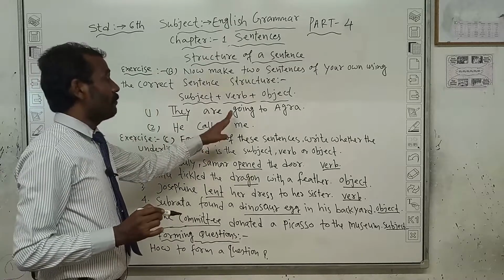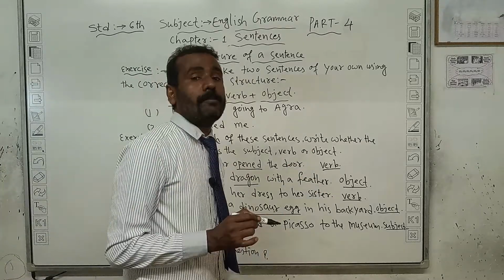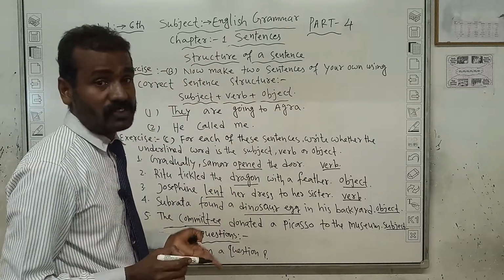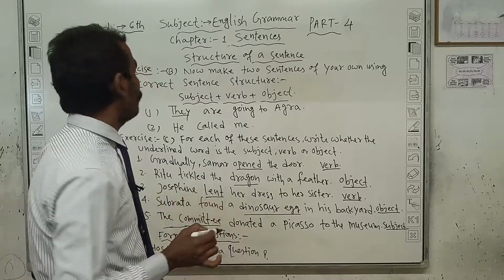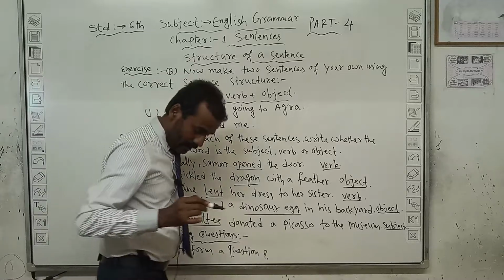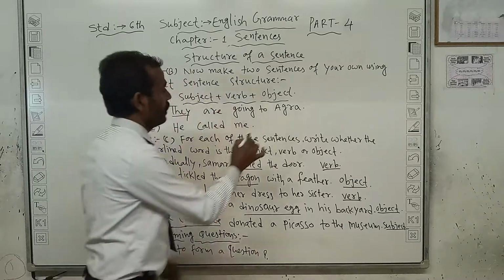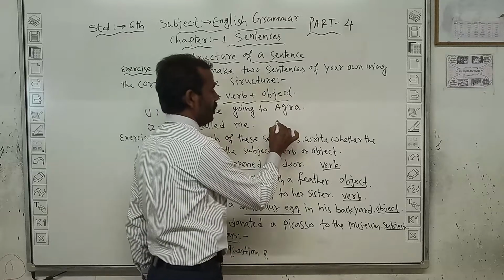One thing: the beginning of the sentence is the subject, but it is not sure. Whatever the beginning of a sentence, that will be the subject. Suppose the beginning of the sentence is said to be the subject, but actually not. Why not? Look here, I am writing one here.